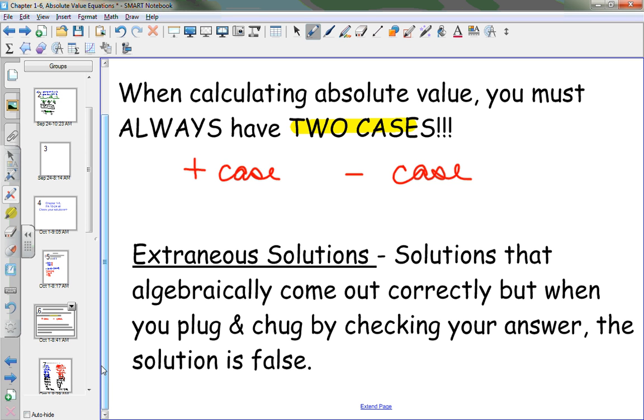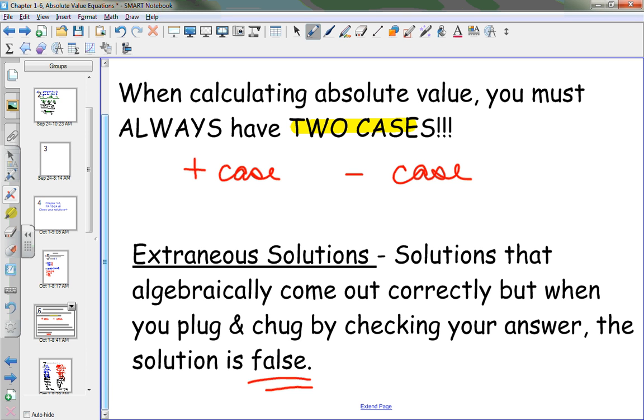Do we like false statements or true statements? We like true statements because we know then that it's a correct answer. Does that make sense? When you plug and chug and you get a false statement, that is calling that type of solution extraneous. Algebraically it works, but it's really not. It's a false answer. That's what extraneous is.